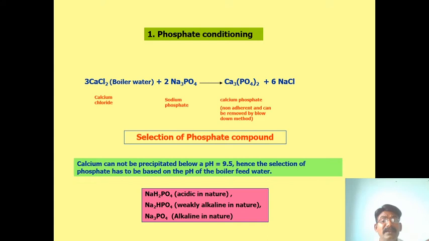For alkaline nature, we have to use trisodium phosphate. So these are the three types of phosphates that can be used depending upon the pH of the water. First of all, before doing this conditioning method, check the pH.